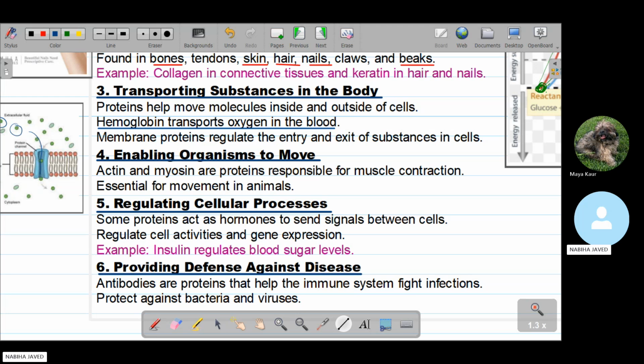Another one is regulating cellular processes. Proteins have the function of regulating cellular processes. Some proteins act as hormones to send signals between the cells. The best example is insulin, which is the hormone that tells you about the sugar level in your body. Insulin regulates the blood sugar level in your body. So hormones are also proteins, working in the way that they send signals between the cells in your body.